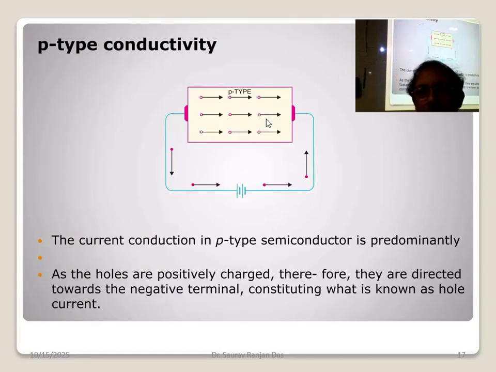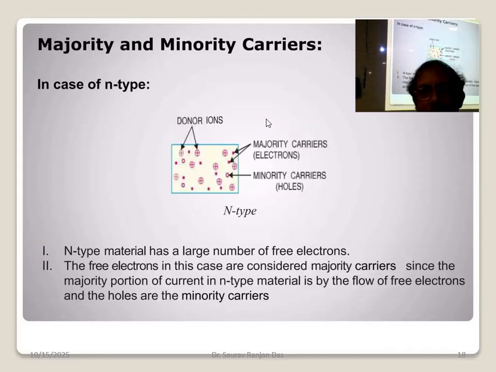So this is N-type and P-type as I already discussed. Now majority and minority carrier, that also I have told you: the majority carrier for N-type semiconductor is electron and the minority carrier will be hole, whereas for P-type semiconductor the majority carrier will be hole and the minority carrier will be electron. What is hole? Hole means we can consider it just opposite to electron, a lack of electron.